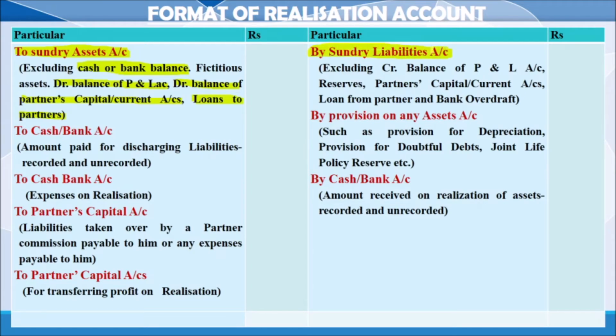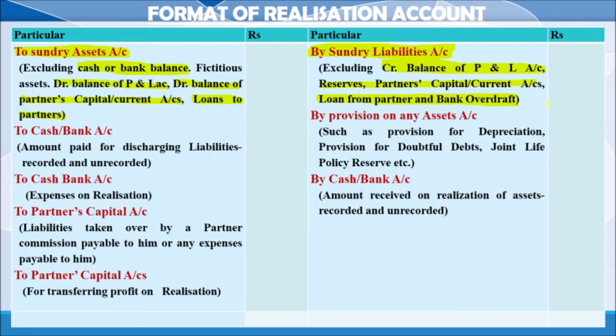Remember that we will transfer all the liabilities. There also we will exclude some items: the credit balance of profit and loss or any other accumulated profits like reserve, partner's capital account or current account, loan from a partner, and bank overdraft. All these items are not transferred from the liability side to realization.